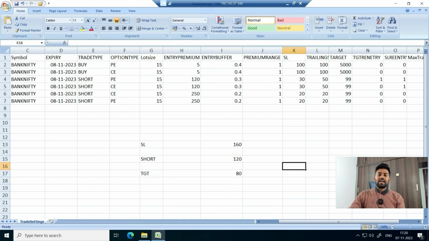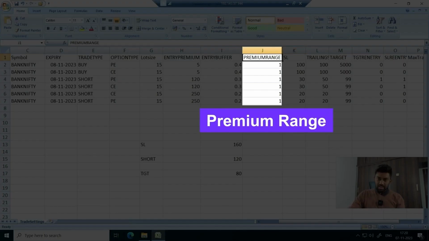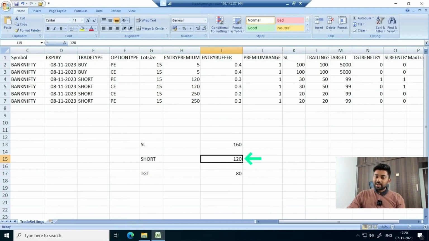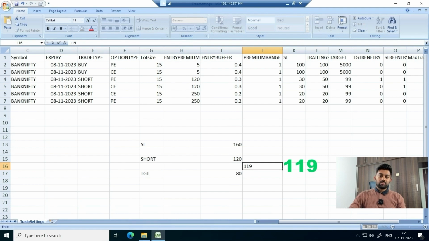To decide that, we have premium range. If I keep premium range as 1, that means only 1 point. Premium range is in terms of points. That means if I short at 120 and if target or stop loss is achieved, when the market retraces back, I will re-enter at maybe 119, because we just want a buffer of only 1 point.